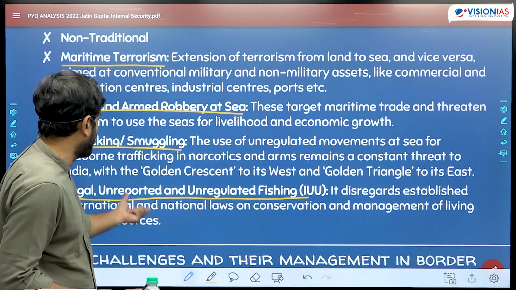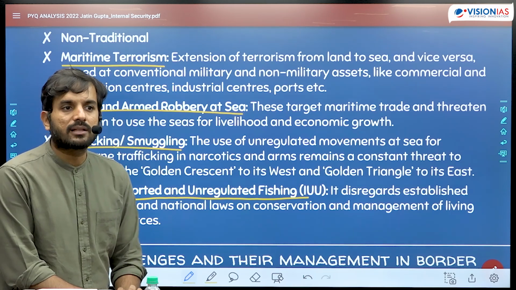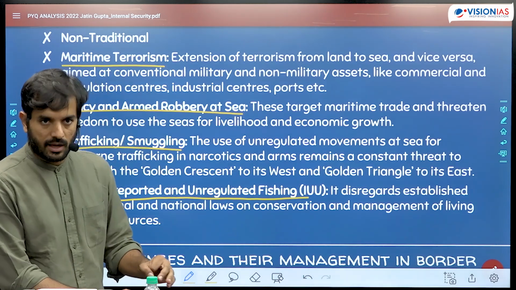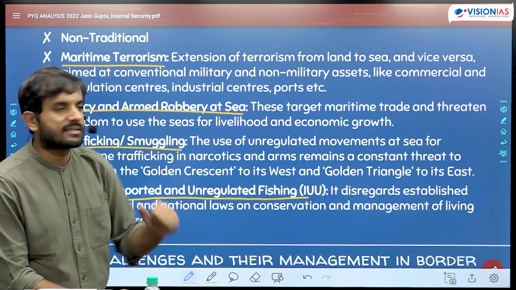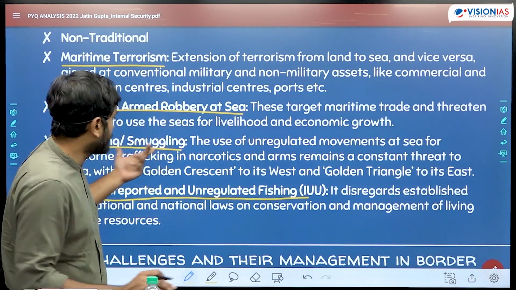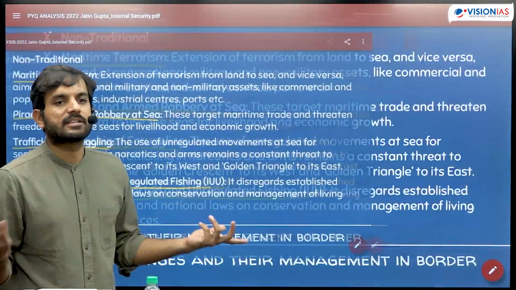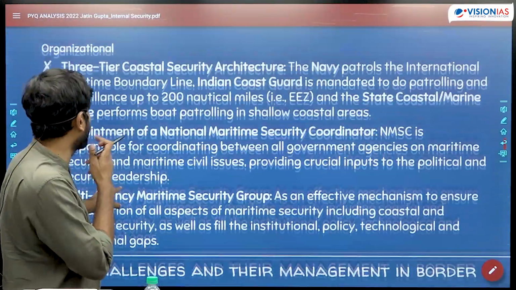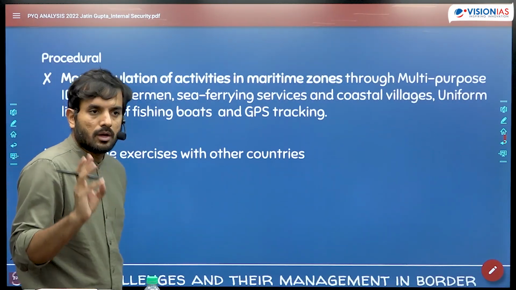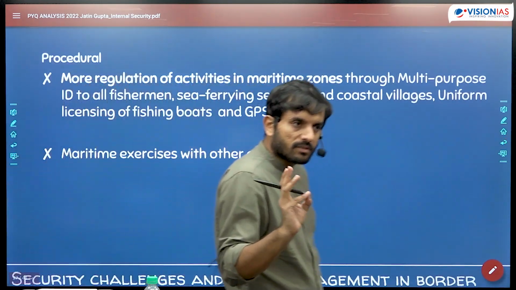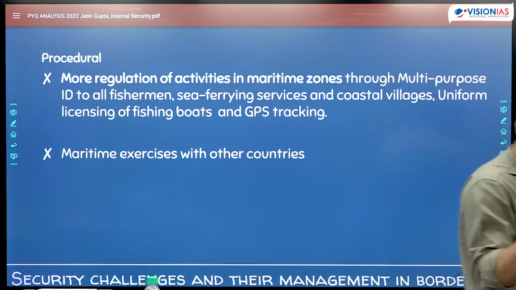Examples दीजिएगा, जैसे आप illegal फिशिंग के बारे में बात करें तो श्रीलंका वाला एग्जाम्पल दीजिए, है ना? Then you could talk about piracy के बारे में बात करें तो सोमालिया का एग्जाम्पल दीजिए, and all of those things. Then the next is what are the steps that should be taken, right? So that's very simple. अब वो देखिए 3 तरीके के स्टेप्स बोल रहा है आपको. Procedural, then it is talking about organizational